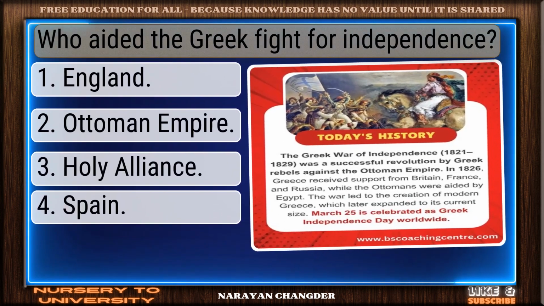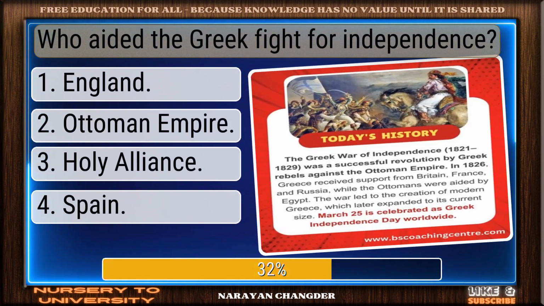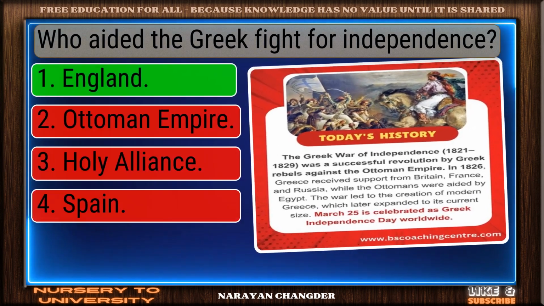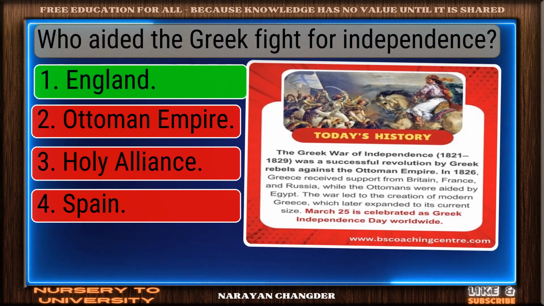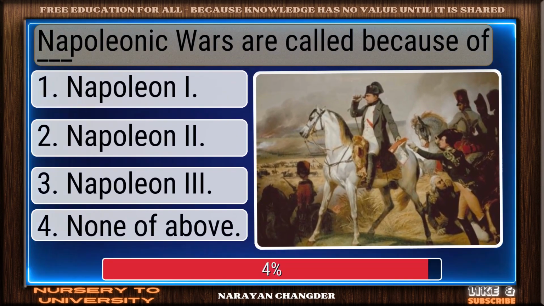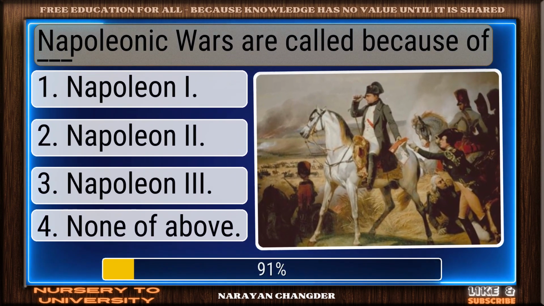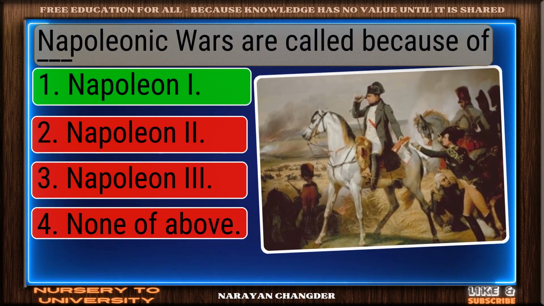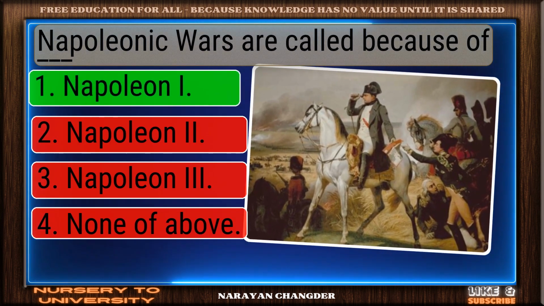Who aided the Greek fight for independence? Smart pick. England is the correct choice. Napoleonic Wars are called that because of ___. On track. Napoleon I is the correct answer.